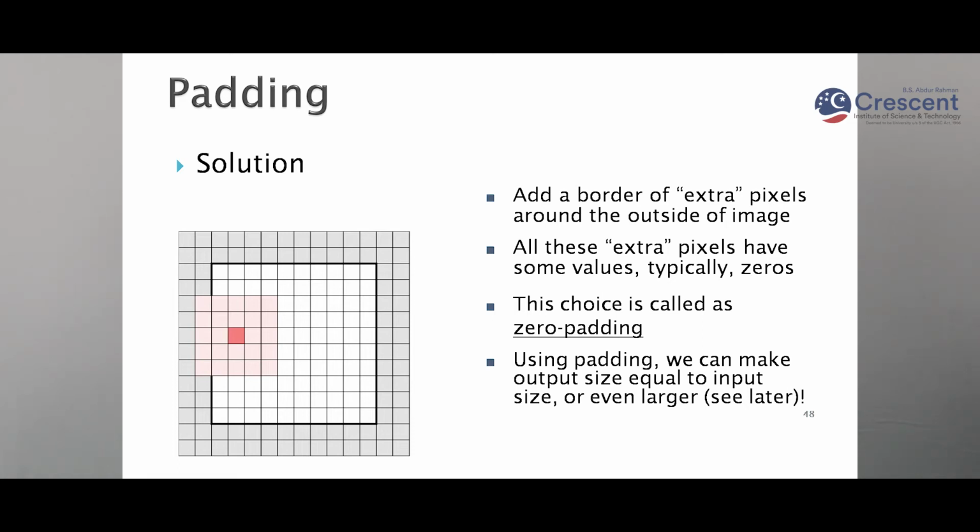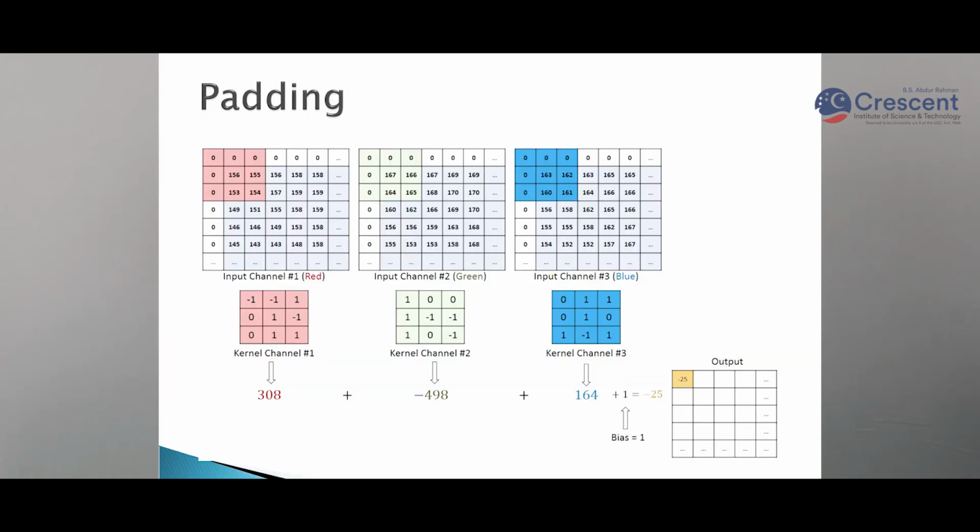So here you can see in the picture the gray values are the padding values. Now if you convolve the filter over the image, it will take the center pixels as well as the corner pixels. So here you can see how padding is working: the first 3 cross 3 pixels we have taken. This is the image with 3 channels, and the filters are also using 3 channels.